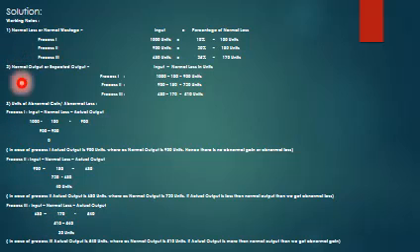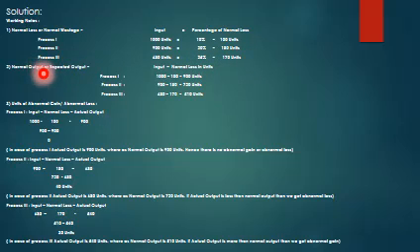So again, similar working notes here. Normal loss: process 1, 1,000 units into 10%, 100 units. Process 2, 900 into 20%, 180 units. Process 3, 680 into 25%, 170 units.